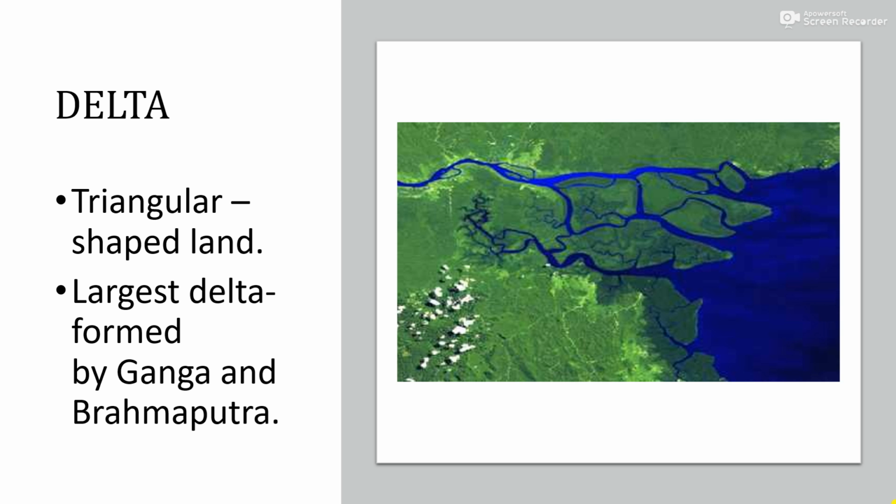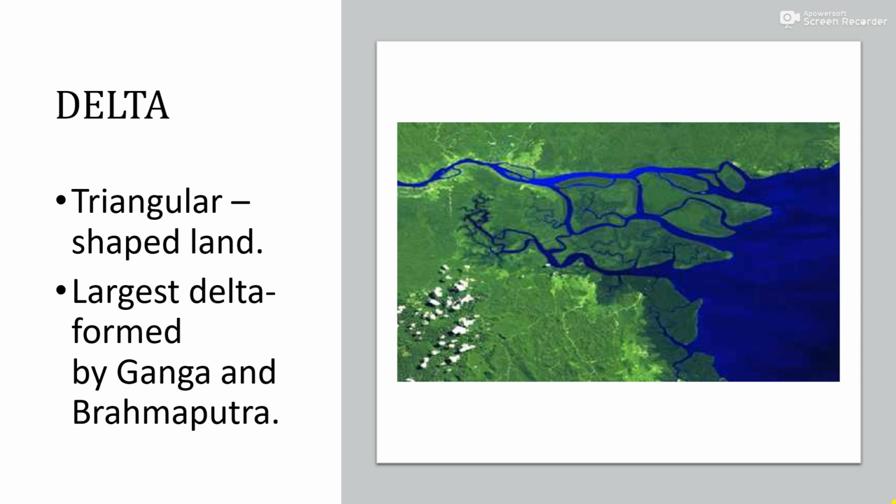Delta, a triangular shaped land. A delta is a landform that is created at the mouth of a river where the river flows into an ocean, sea, estuary, lake, etc. Deltas are usually formed at a place where the slope of the river bed becomes too shallow before it enters the sea shore, and the stream of the river loses its speed. So this causes it to lose the sediments it had carried earlier.